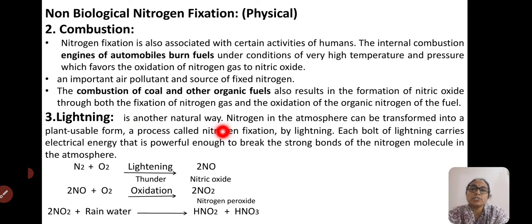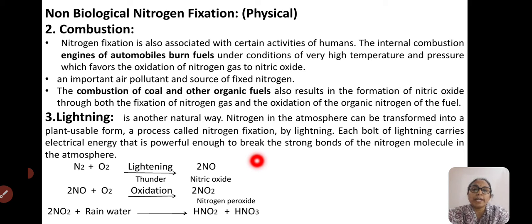It is a natural way nitrogen in the atmosphere can be transformed into plant usable form. The process is called lightning nitrogen fixation, or natural nitrogen fixation by lightning.